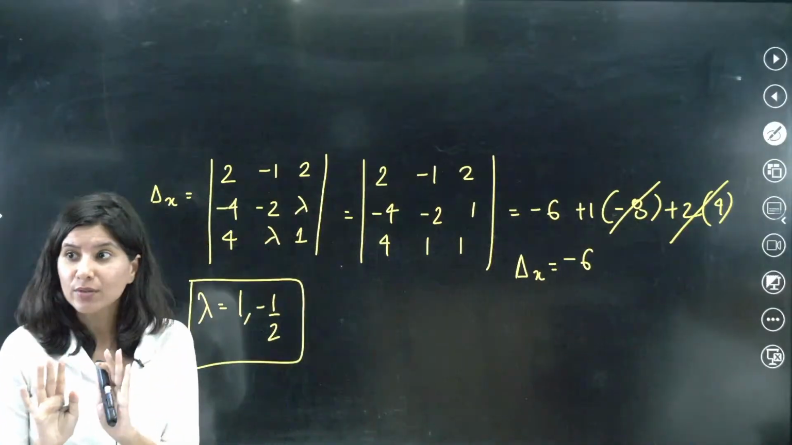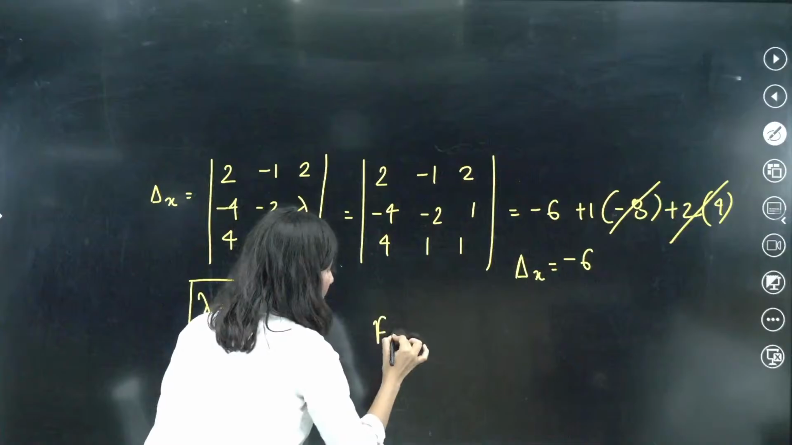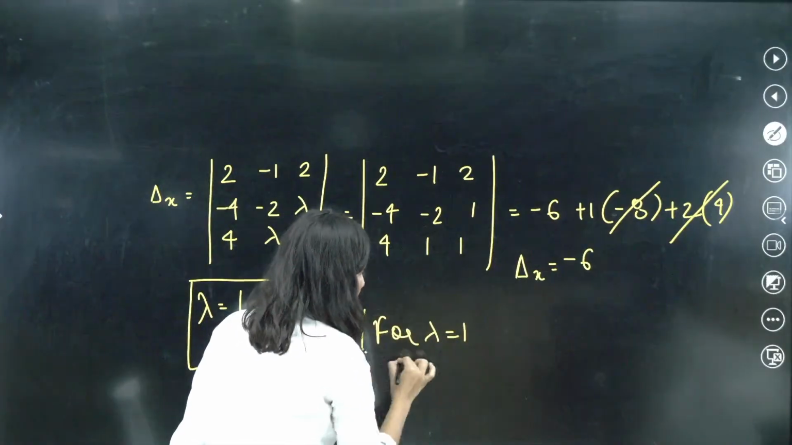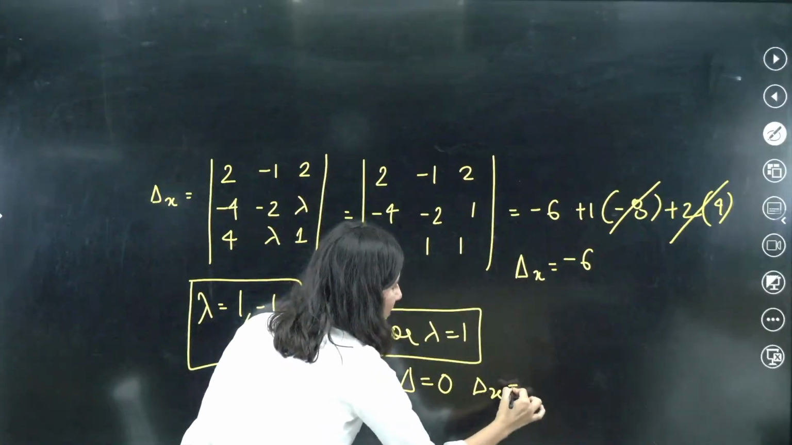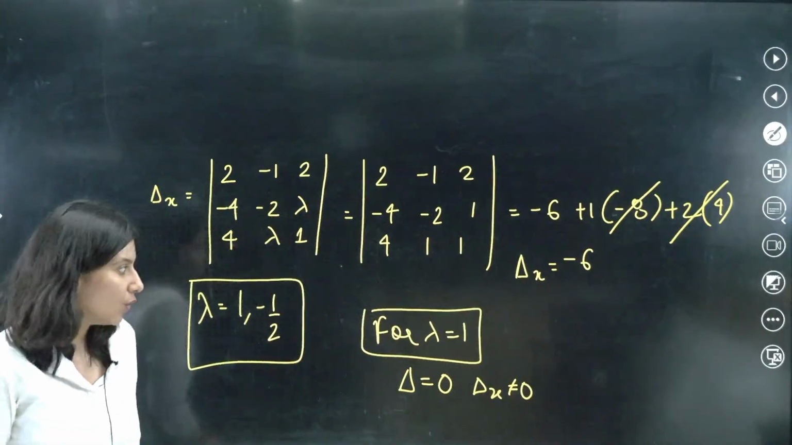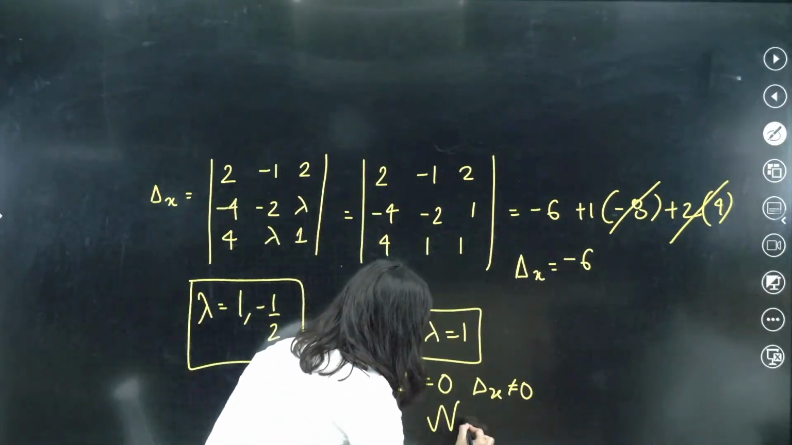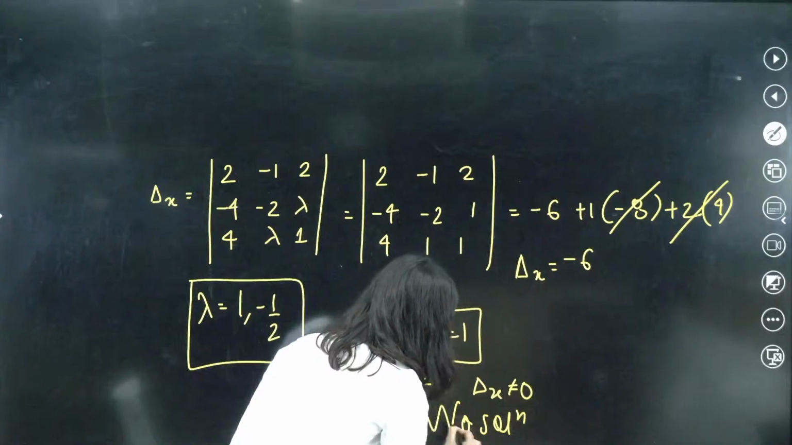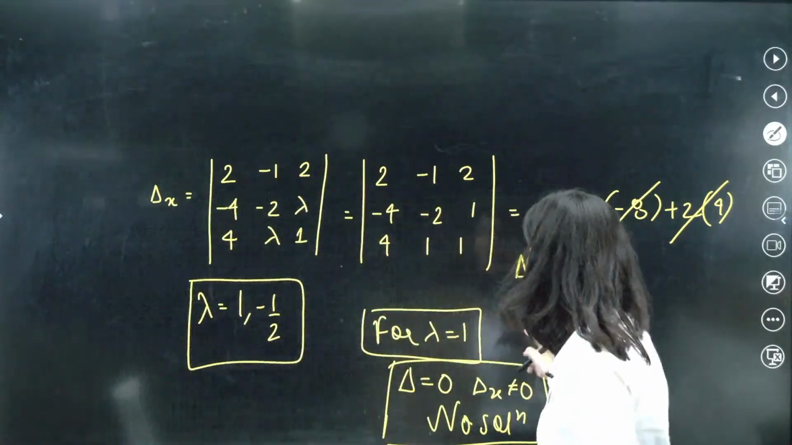So what I am trying to say, please understand. For lambda equals to 1, what is happening? Delta is becoming 0, but delta x is becoming non-zero. What is this condition for? This is a condition for no solution, my dear students. This is a clear-cut condition of no solution. Now the same we have to check for minus half.